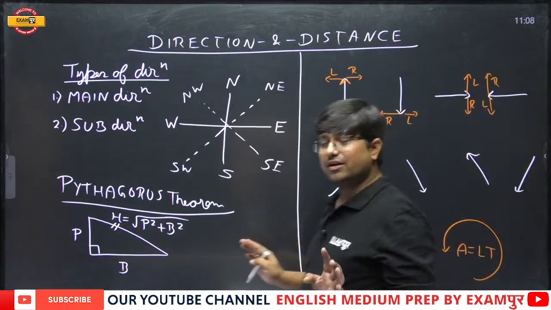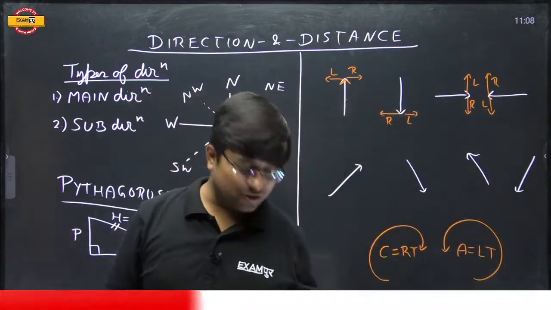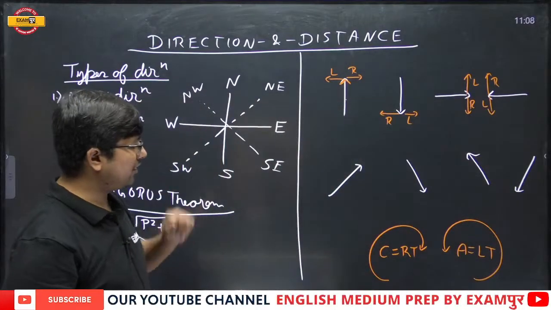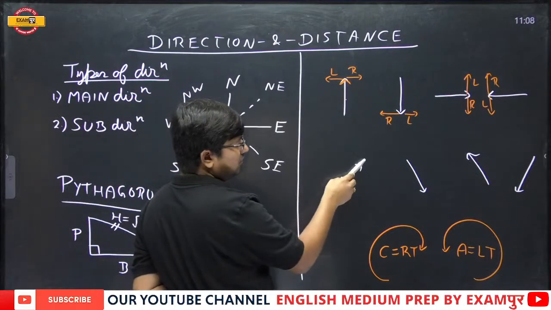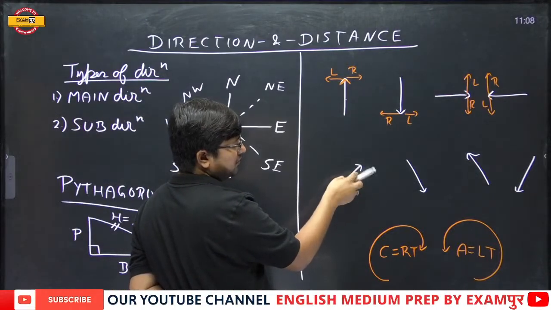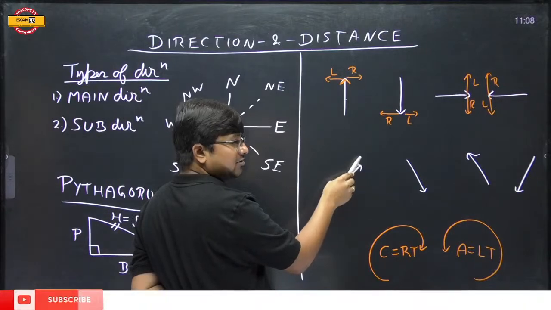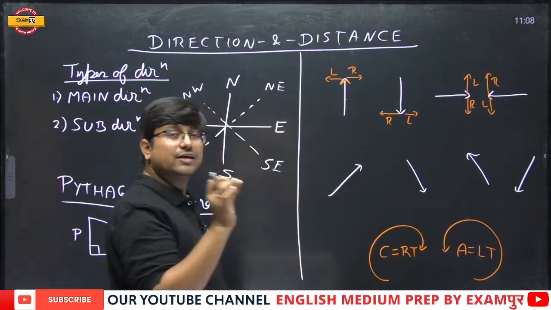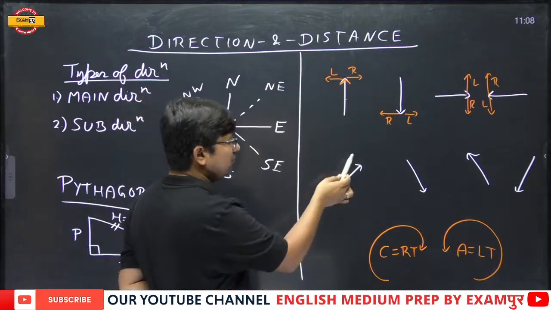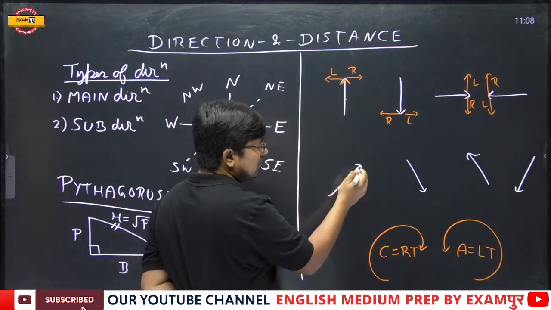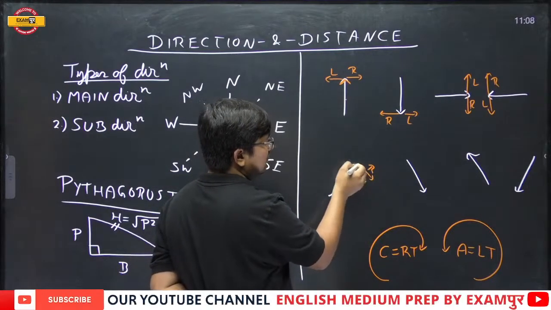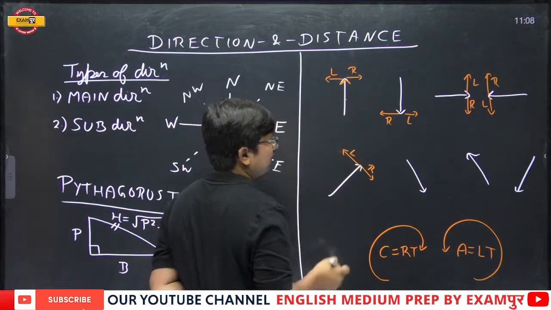So everything is very clear. Nothing should be doubted over here. Everything is very simple. Now over here, it has to be moving in this way. The needles of the clock will move. Is it clear? The needle of the clock, minute hand, hour hand, anything, it will move now in this way. It will move in this way. So now this is the right and this is the left.